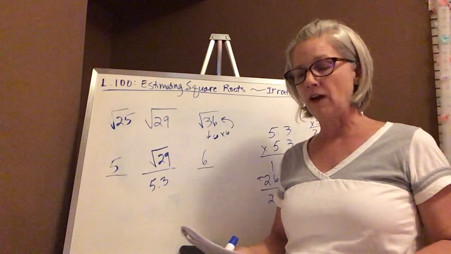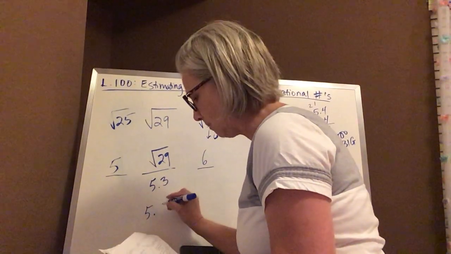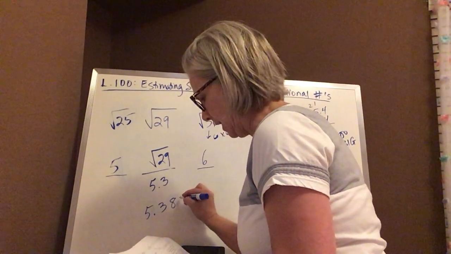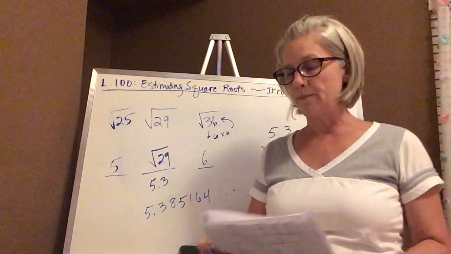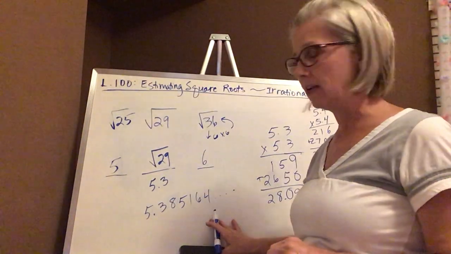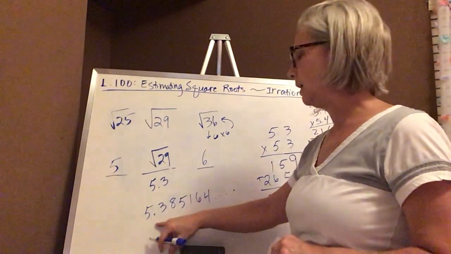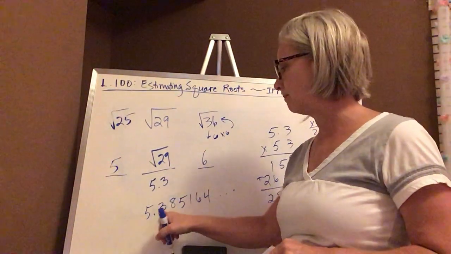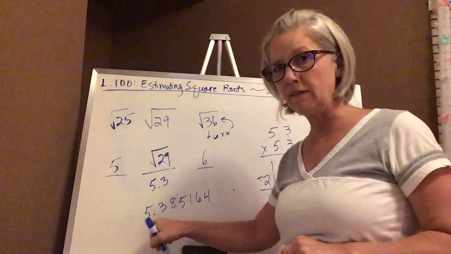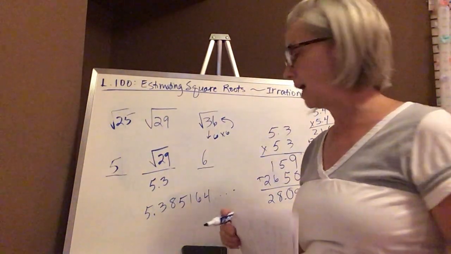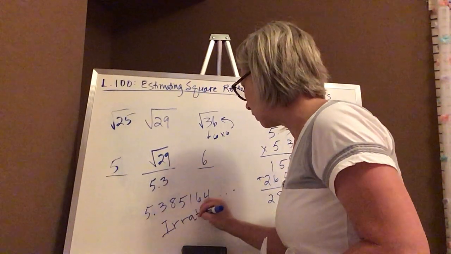If I use a calculator to find the square root, this is what it comes up with. It actually goes off my screen. So it's 5.385164... and so on. It's a never-ending number. And when I see a never-ending number like that, and it's not repeating, if it was repeating, 5.3 with a repeating bar, the 3's repeat, that's okay. Then I can write it as 5.3 repeating. But this is a number where the decimal part goes on and on for a very long time, and perhaps forever. So we call this an irrational number.